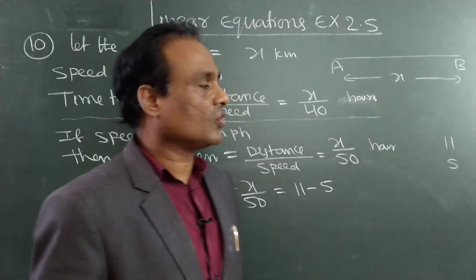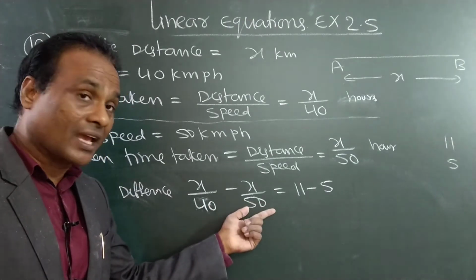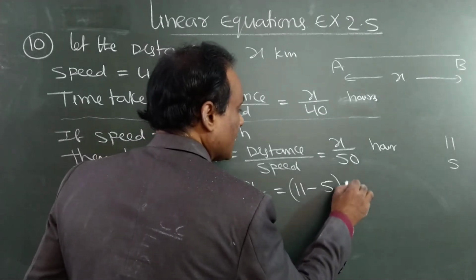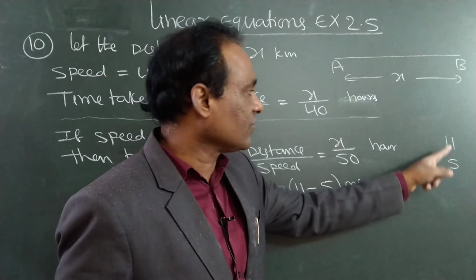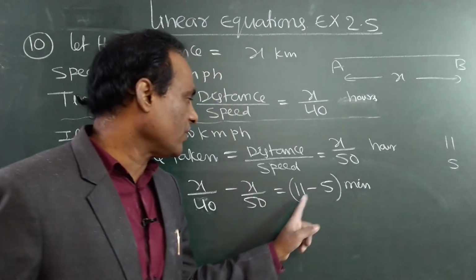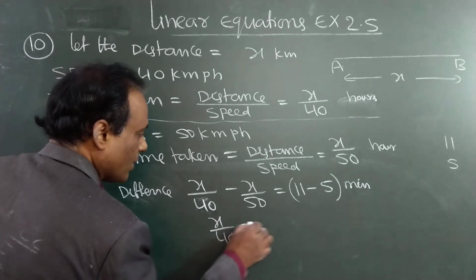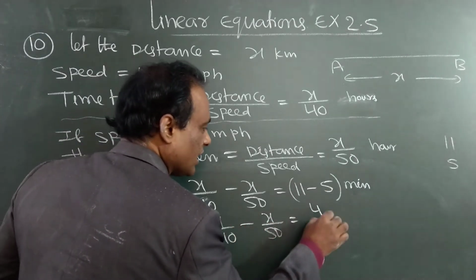It went 6 minutes early. So the difference between first time and second time is 11 minus 5 minutes. First time it was 11, second time it was 5. So x by 40 minus x by 50 is equal to 11 minus 5, that is 6.